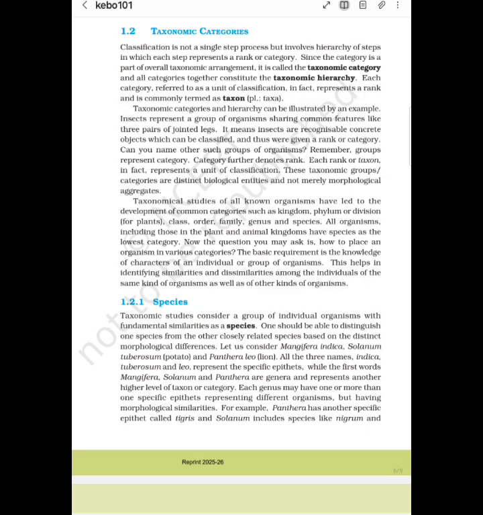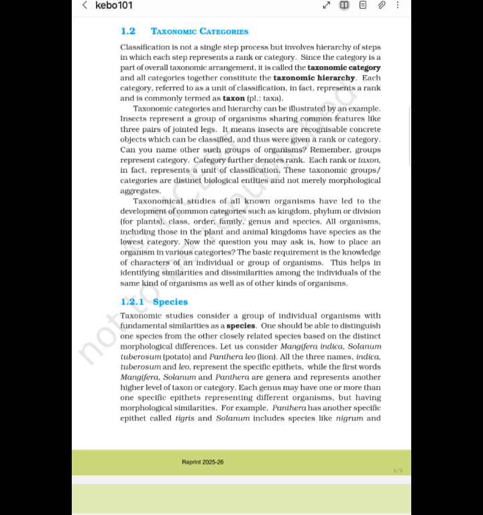Taxonomic categories. Classification is not a single step process but involves a hierarchy of steps in which each step represents a rank or category. Since the category is a part of the overall taxonomic arrangement, it is called the taxonomic category. And all the categories together constitute the taxonomic hierarchy.